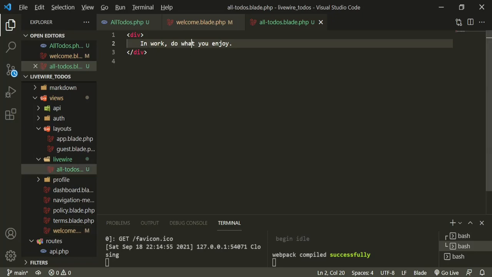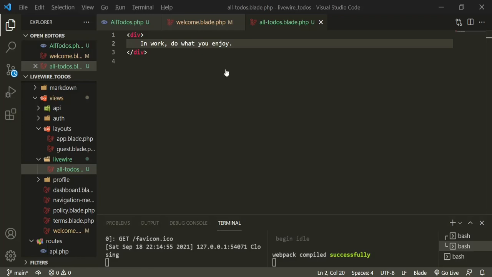This line of text is what we should see. Go back, refresh. Okay, cool. So we have in work, do what you enjoy. So let's go ahead and start listing out these components. Head back to the text editor.